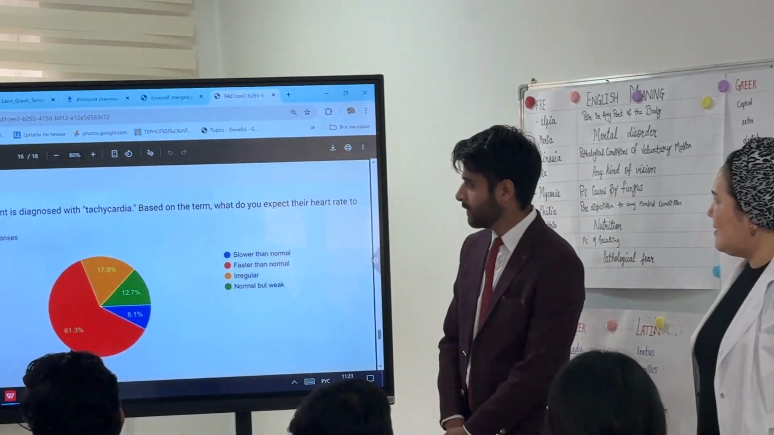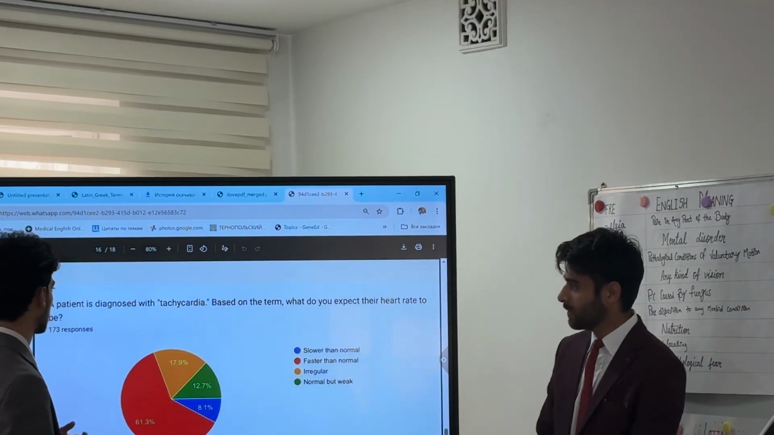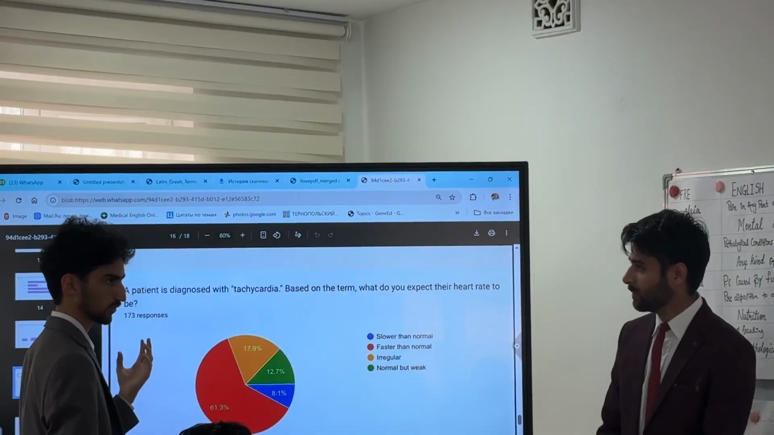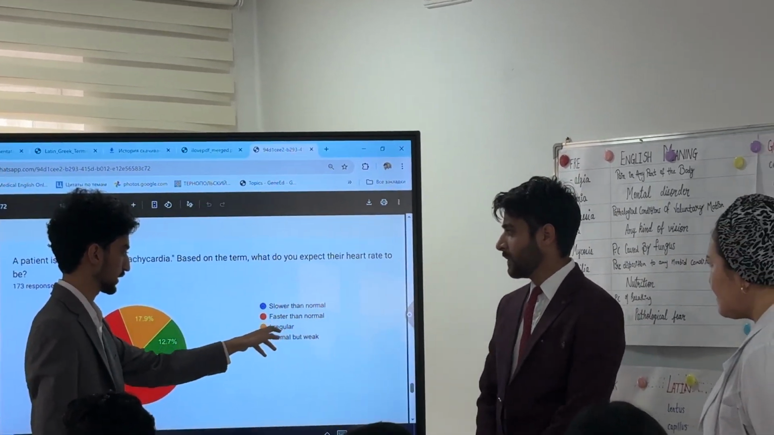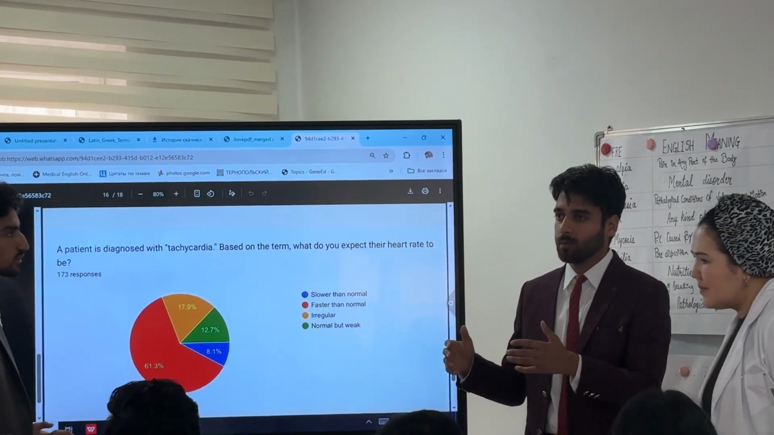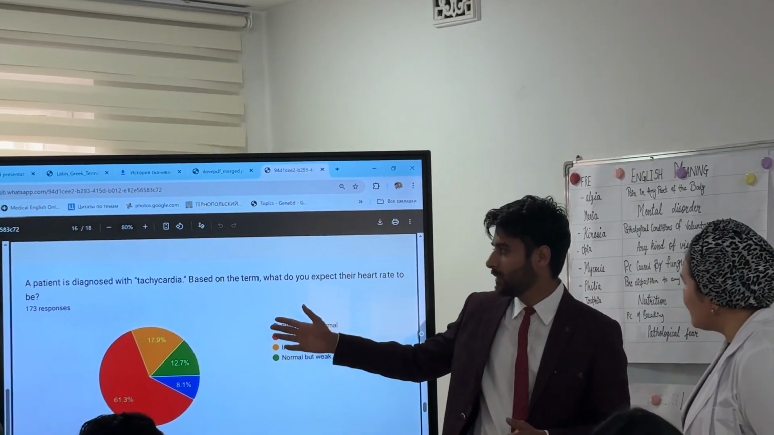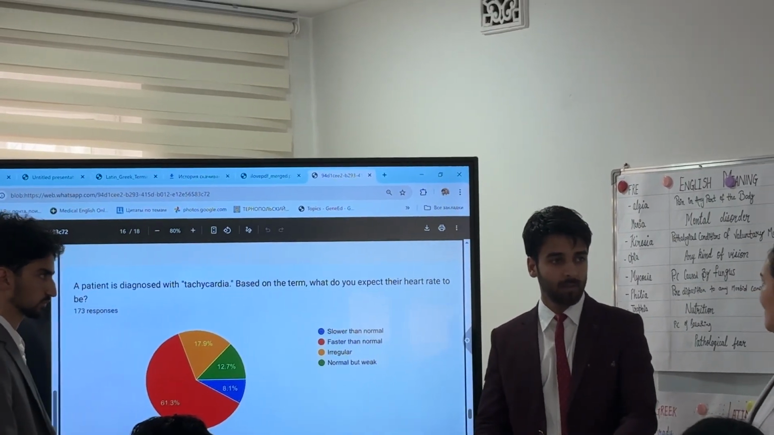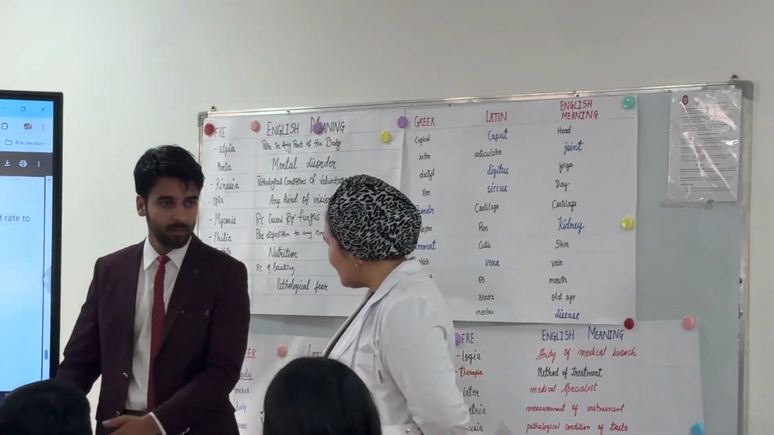And the last question we gave them is: a patient is diagnosed with tachycardia. Based on the term, what do you expect their heart rate to be? We know that tachy means faster than normal. So we have given them options: slower than normal, faster than normal, irregular, normal but weak. This question is generally to examine how the students know about the terms of etymology, to assess their knowledge of etymological literacy or Latin.